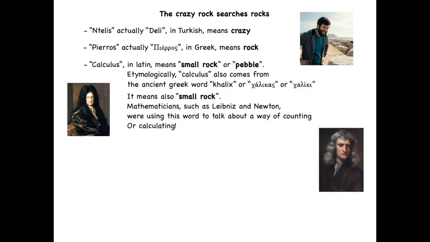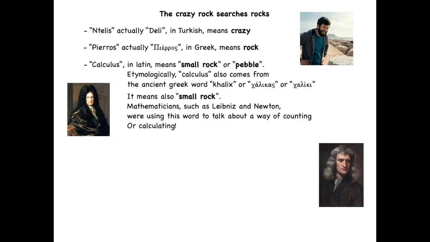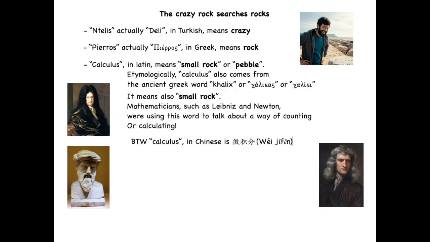Mathematicians such as Leibniz and Newton were using this word to talk about a way of counting or calculating, as at the time they were using that. But apparently also ancient mathematicians were doing the same thing, but rephrasing in a slightly different way. By the way, calculus in Chinese is wei ji fen.